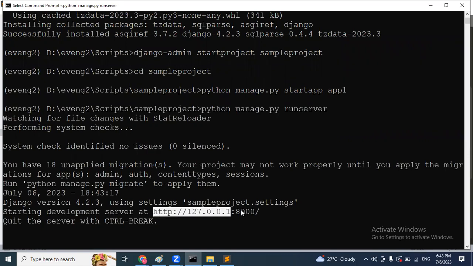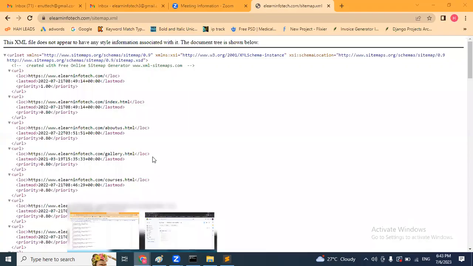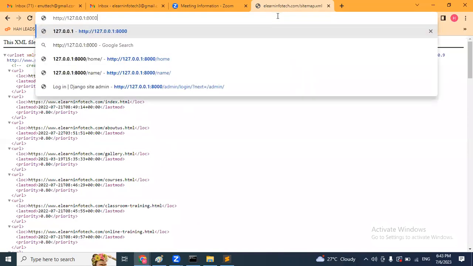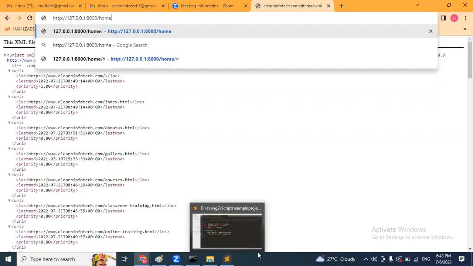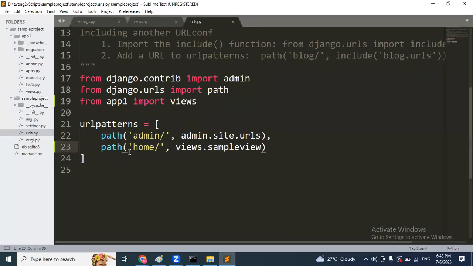by default it will generate one IP address. Because we are developing the application on our device, right? This is our device IP. So go to your browser, and here enter your IP address. What is the URL name we have mentioned? The URL name is home. See here in urls.py, home is the main. So just enter. See on the screen, it is displaying welcome to Django class.